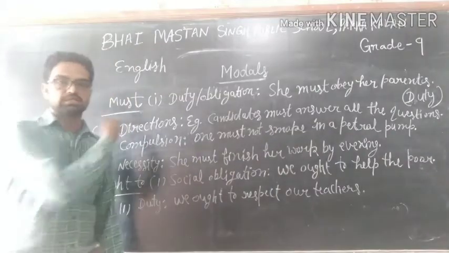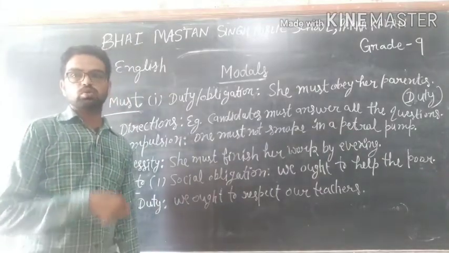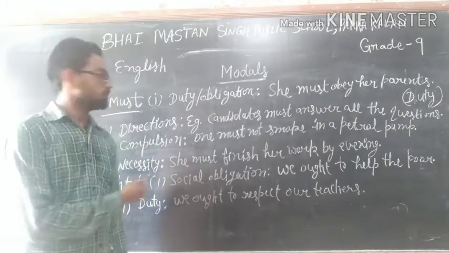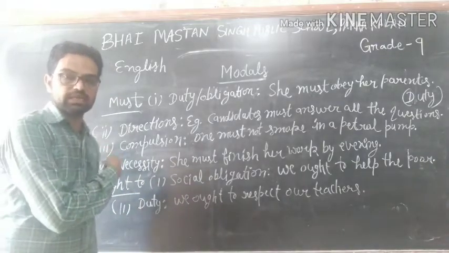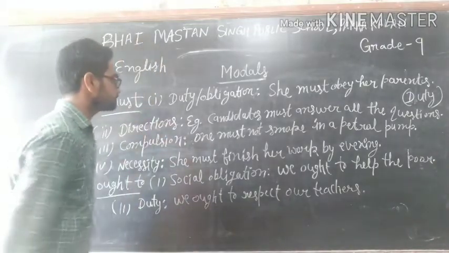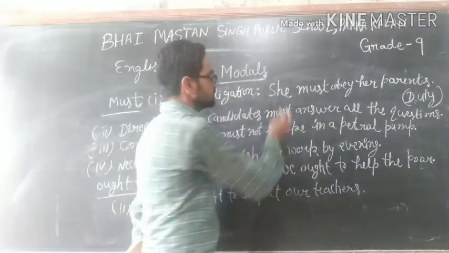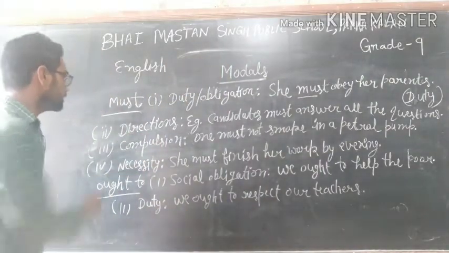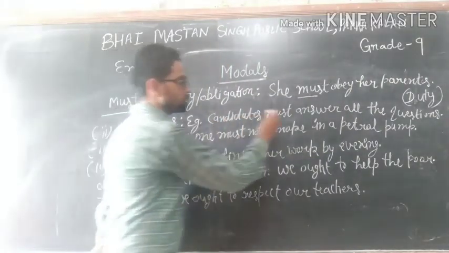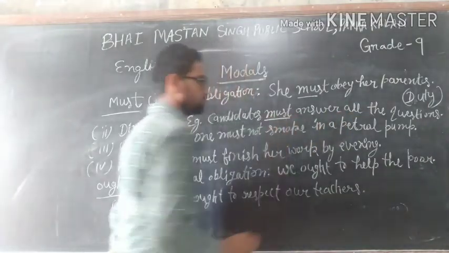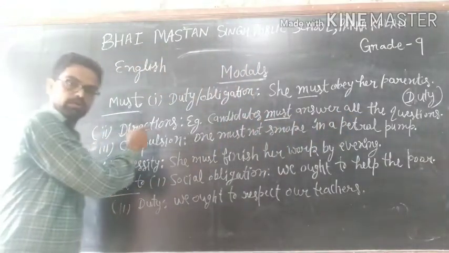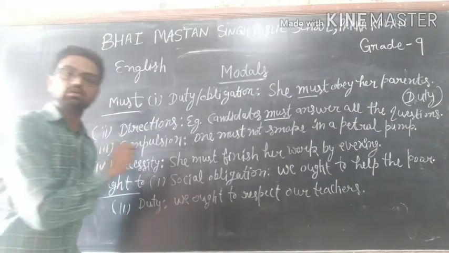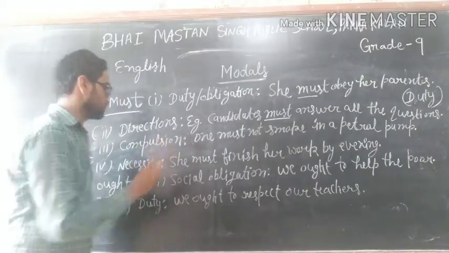Next modal is must. Must is used to show duty, obligation, directions, necessity and compulsion. Let's take the examples. Duty or obligation: she must obey her parents. It shows her duty. Directions: candidates must answer all the questions. Must is used to give directions. Students must answer all the questions.